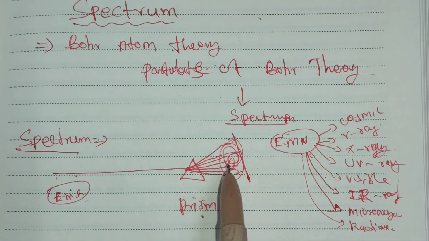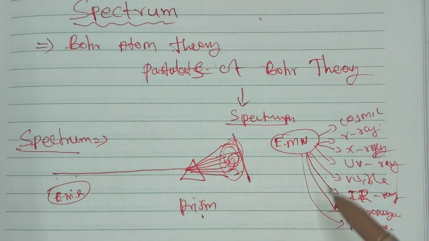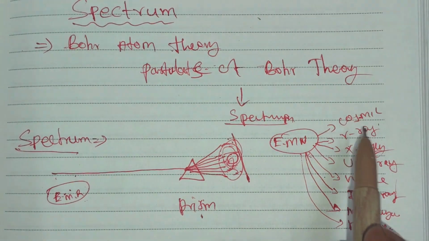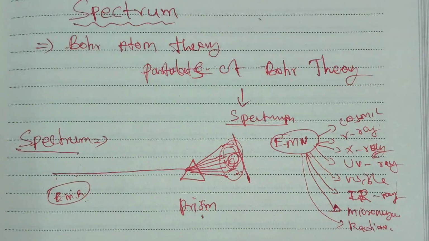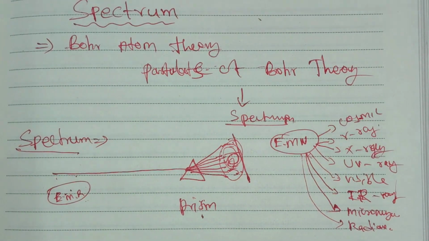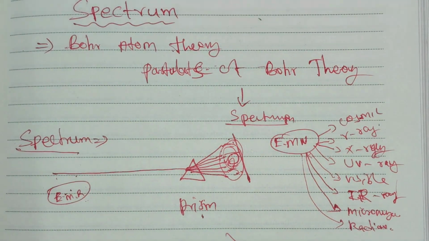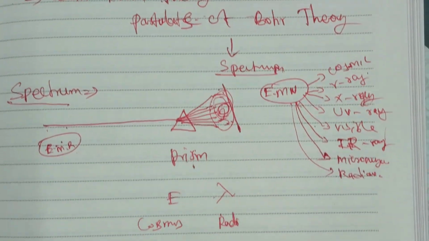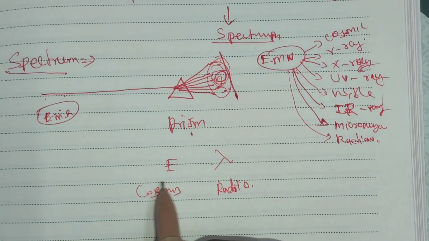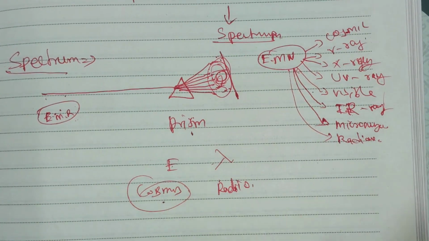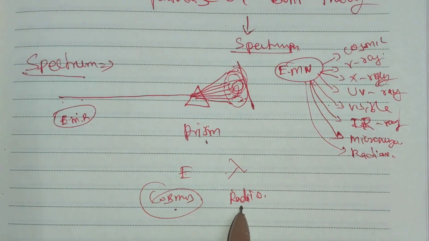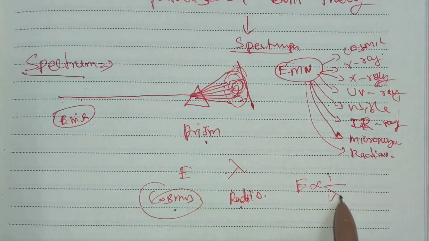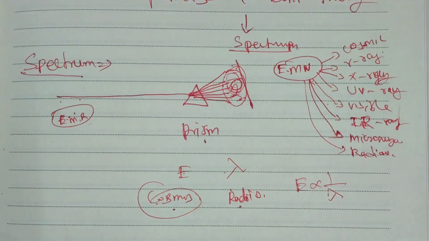The spectrum arranges the waves in decreasing or increasing order of wavelength or frequency. We know that among electromagnetic waves, cosmic rays have the highest energy but the lowest wavelength, while radio waves have the highest wavelength. The energy of cosmic radiation is highest, and the lambda value increases toward radio waves. Energy is inversely proportional to lambda, so these relations appear.